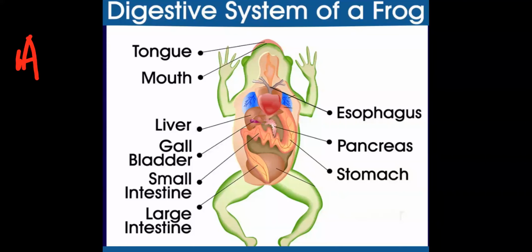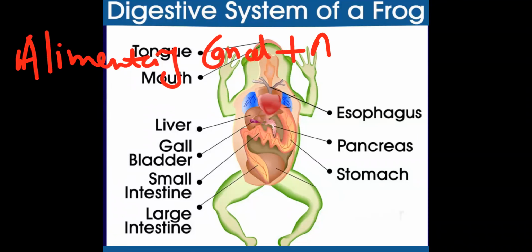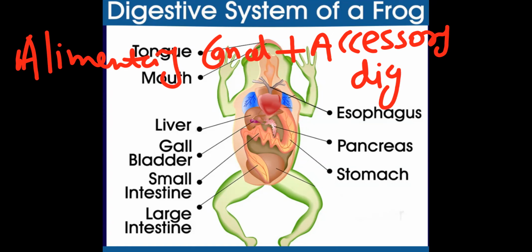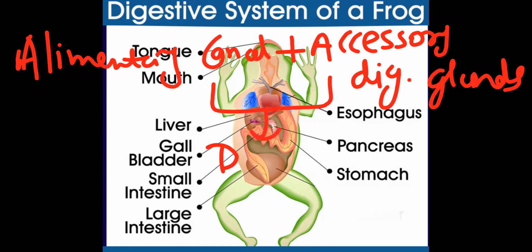Alimentary canal plus accessory digestive glands. Alimentary canal plus accessory digestive glands together form the digestive system.